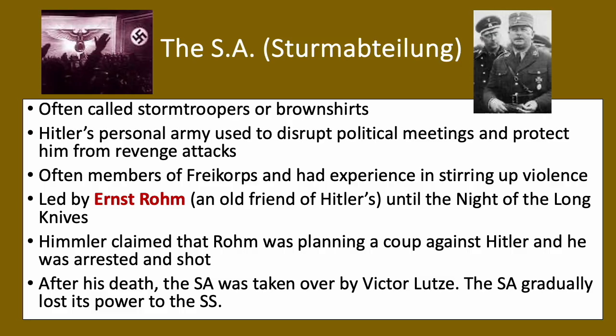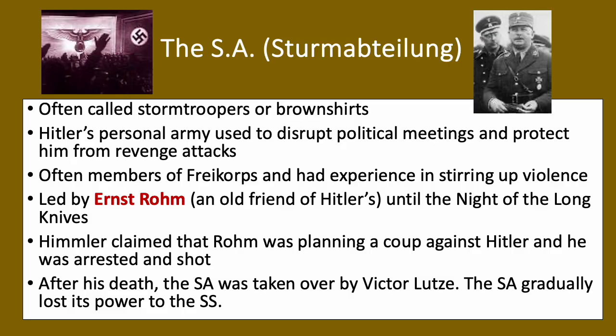These are Hitler's personal army, if you like, not quite bodyguards, but people that he sends out, a paramilitary unit, private army, that's what it is, to get rid of political opponents, essentially. They are often members of the Freikorps, so people who were soldiers back in the day, but we know all this, and we know that Ernst Röhm leads the SA, who has been in the Nazi party from the very beginning, right up until the Night of the Long Knives, where Hitler is going to have him killed.